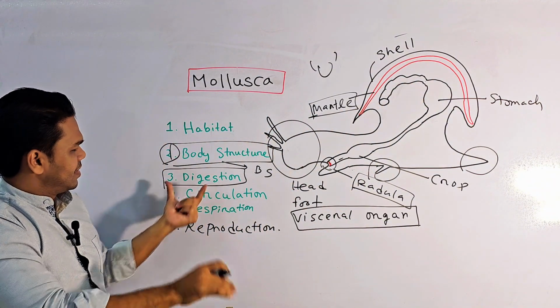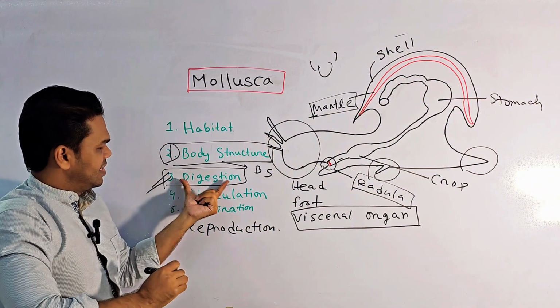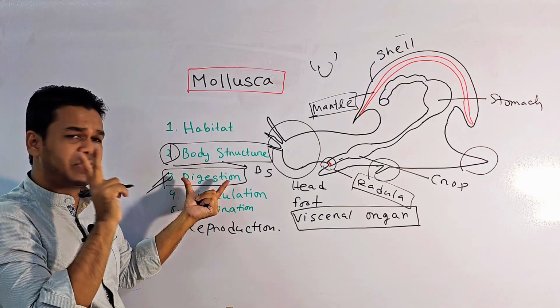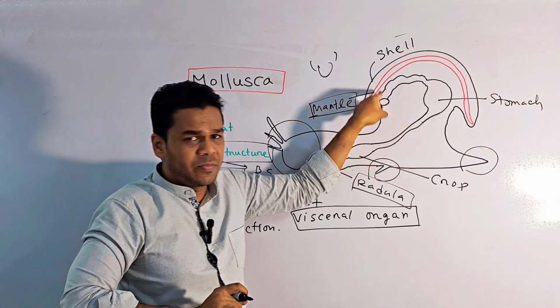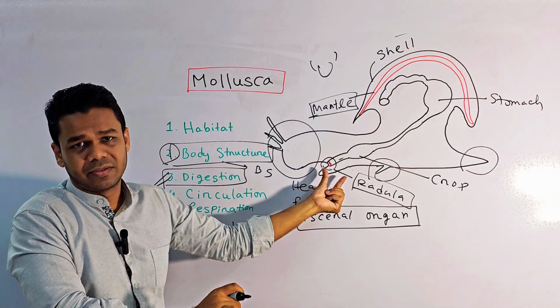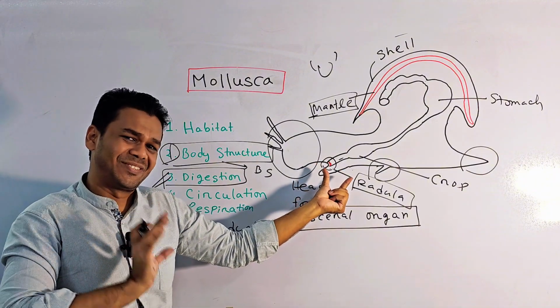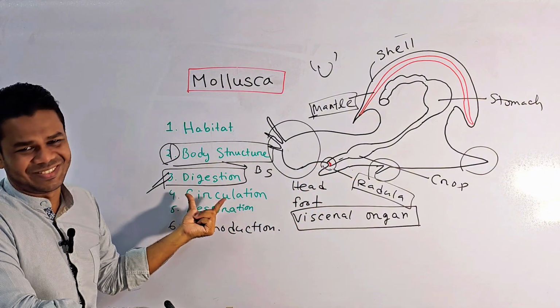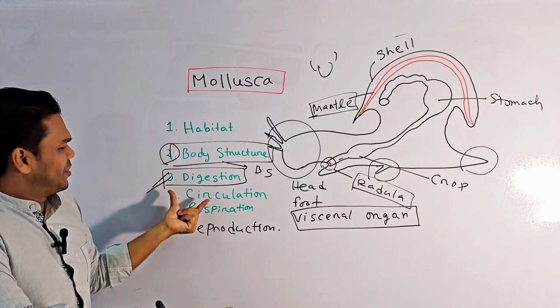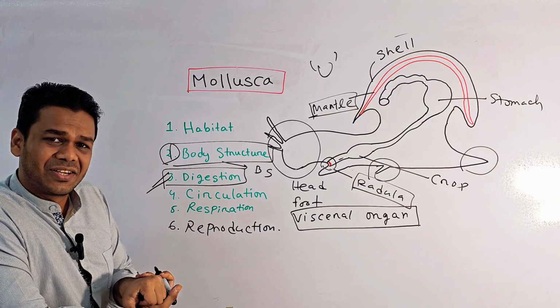So in this section, you need to know two things: their digestive tract is U-shaped and they contain a radula. Just remember two things, my dear students. The next point is circulation. Their circulation is quite different.